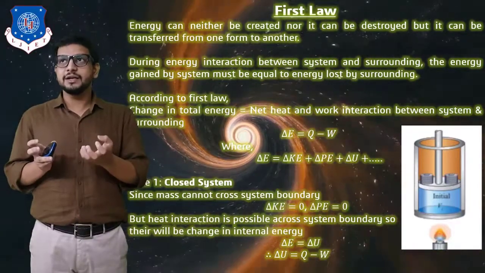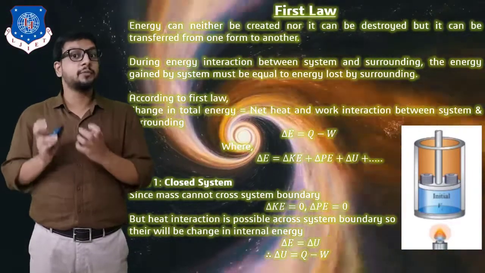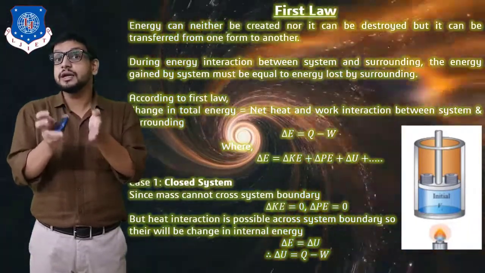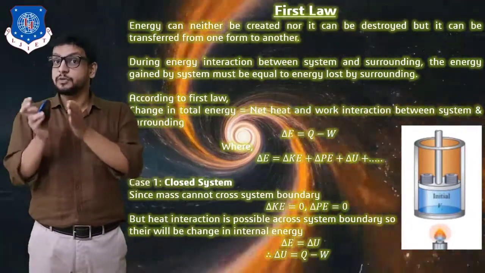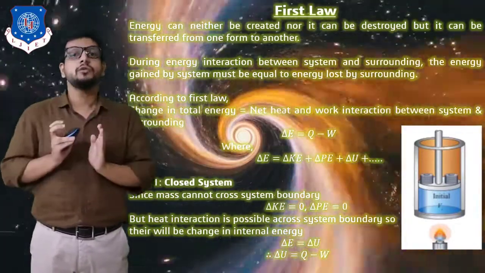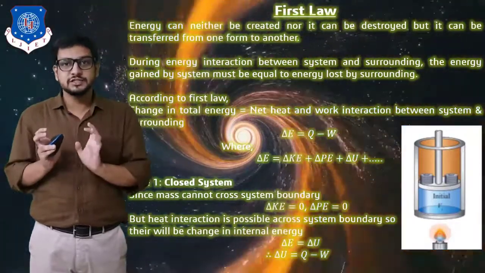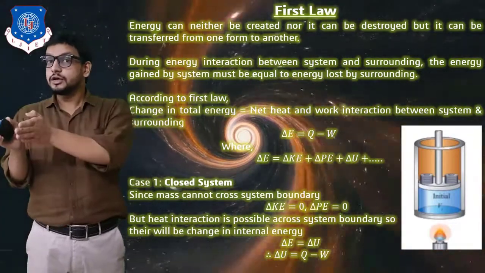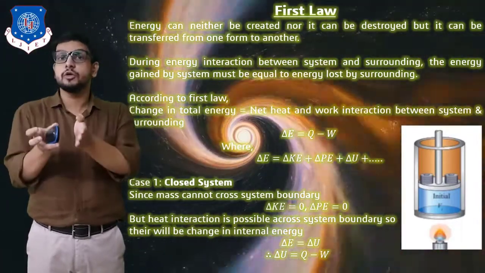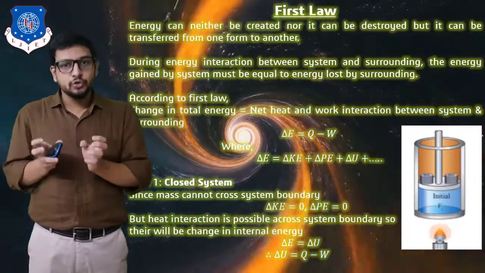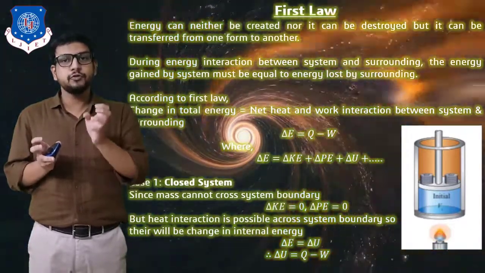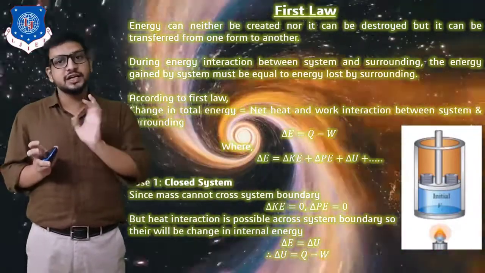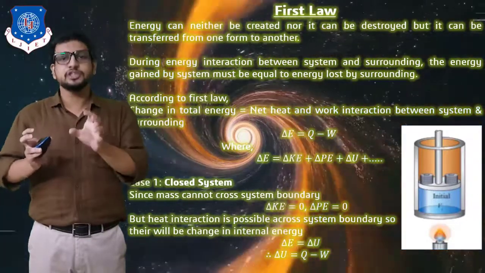Let's take an example. According to this statement, kinetic energy can be completely converted into potential energy, as well as potential energy can be completely converted into kinetic energy. This is what the first law states. Similarly, the first law states that heat can flow from a high temperature body to a low temperature body, as well as from a low temperature body to a high temperature body. But we actually know from the second statement that heat flow from a low temperature body to a high temperature body is not possible. But the first law states that it is possible. So this is a limitation of the first law, right?